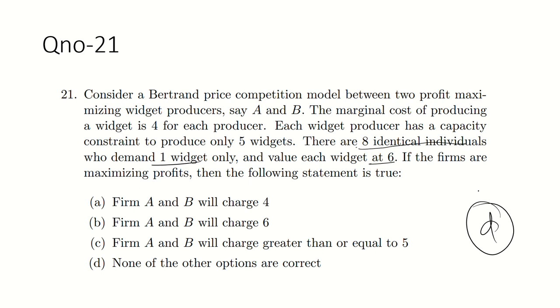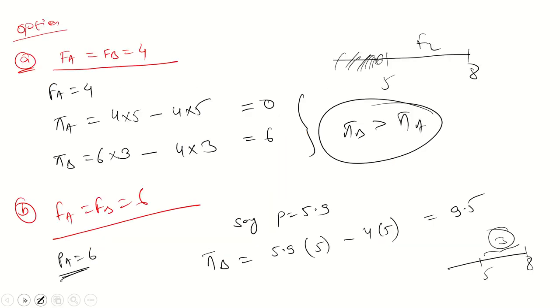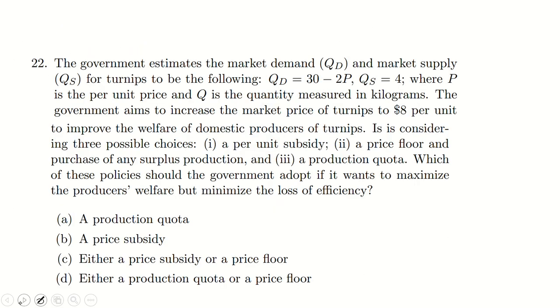Okay, easy. So move to question number 22. Guys, this is an easy type of question. The government estimates the market demand and market supply for turnips, where the demand function and the supply function are given. First you equate demand and supply to get the equilibrium point.